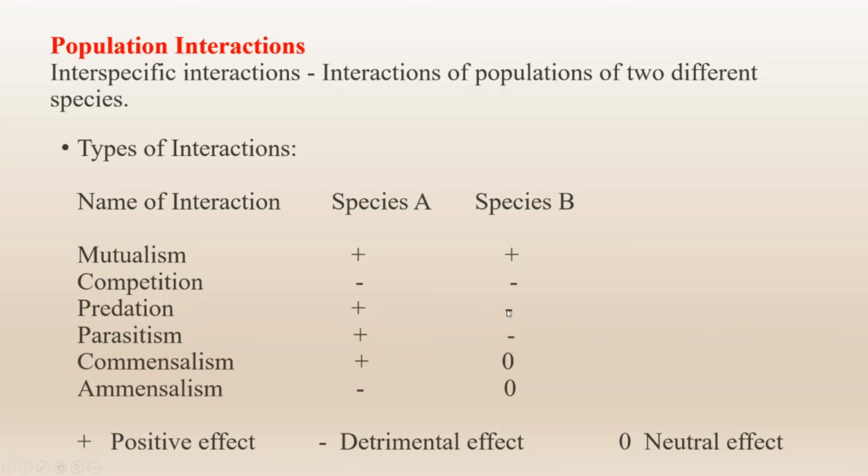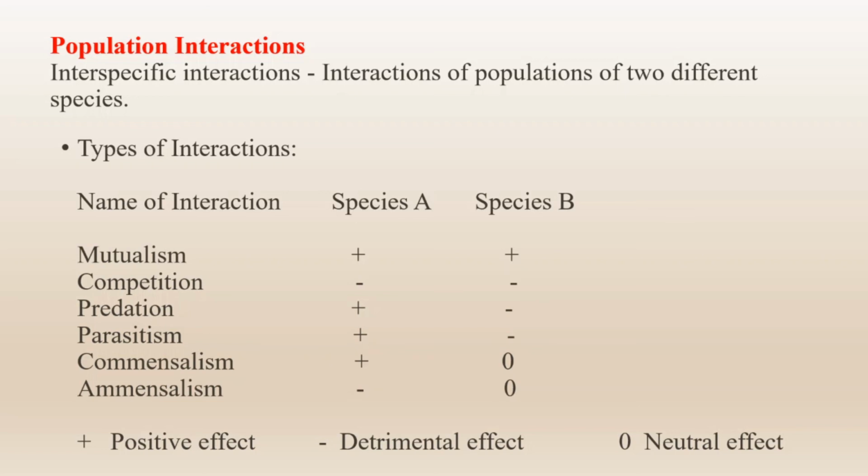The fourth one is parasitism. Parasitism is an interaction in which one partner derives benefit at the expense of the other. In this case, the host is affected or killed. In all such associations, the parasite is benefited and the host is affected or killed. The interaction is specific for the host and the parasite. This means a specific parasite has a specific host range. This is another type of negative population interaction, where one species derives benefit and the other species is harmed.